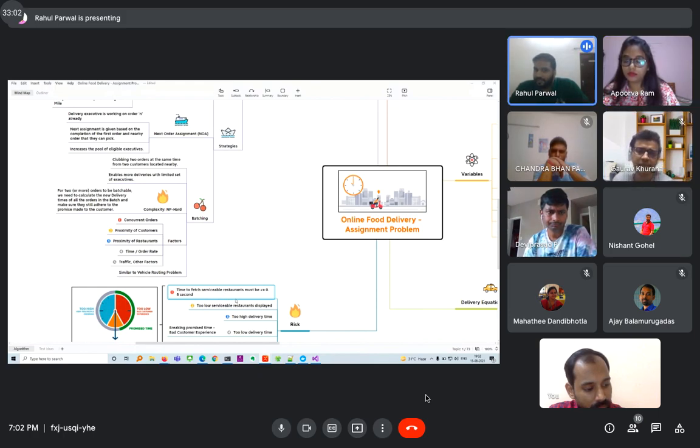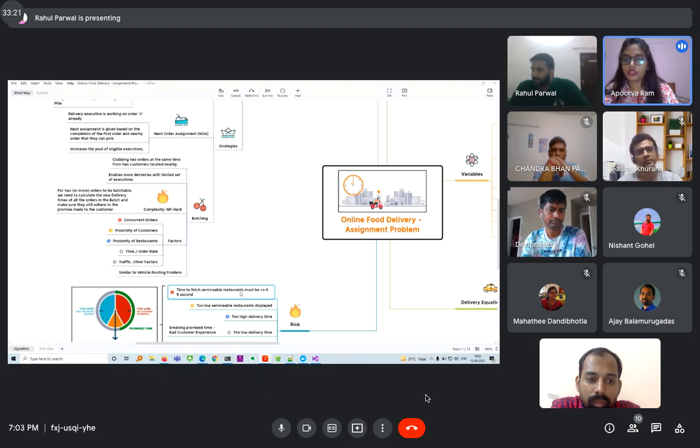So essentially, for any customer, this serviceable restaurant is not the list of serviceable restaurants in the city. It is the restaurants they can offer to the customer at this point of time. So if a customer is opening the app, then the list of restaurants serviceable to him should be shown within less than half a second. If it's taking more than that, there is a risk that the customer may go to some other app to order.